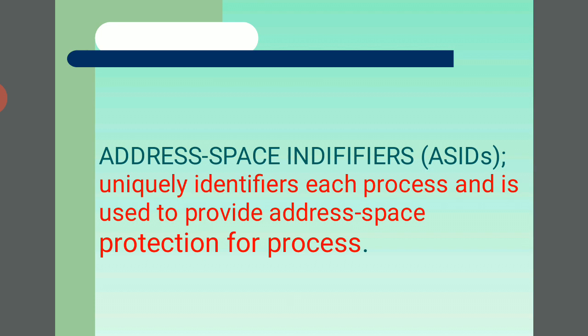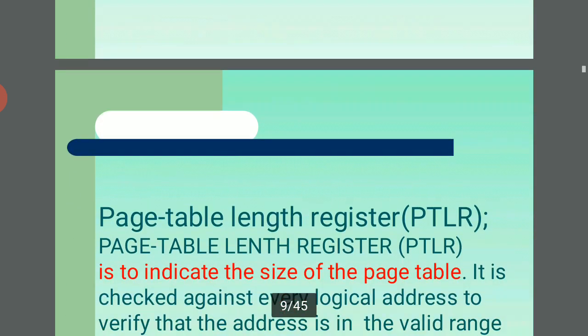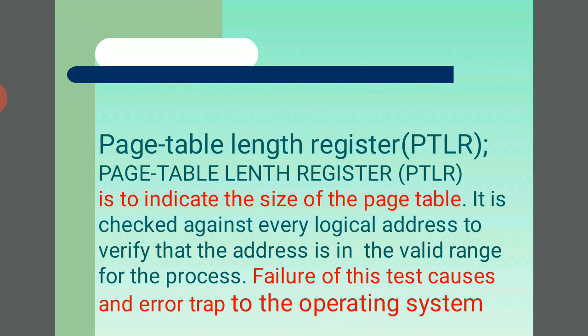And the next one is the page table length register. So what is the page table length register? Shortly, we call it the PTLR. The page table length register indicates the size of the page table. The total pages are stored in memory in sequence order, in one place, which is called the table. In this table, the size is indicated. It checks every logical address and verifies that the address is in the valid range for the process, and failure of the test causes an error trap to the operating system.